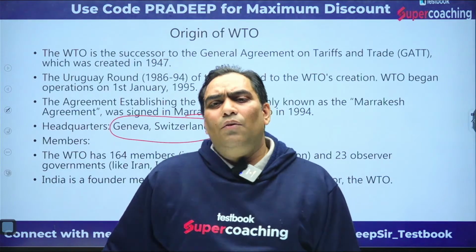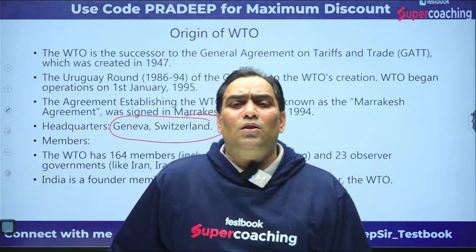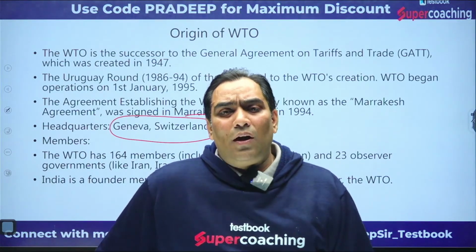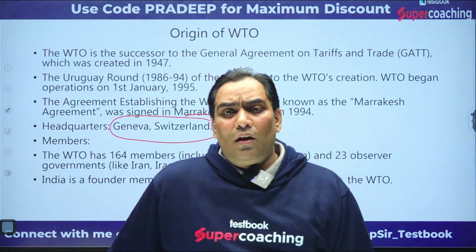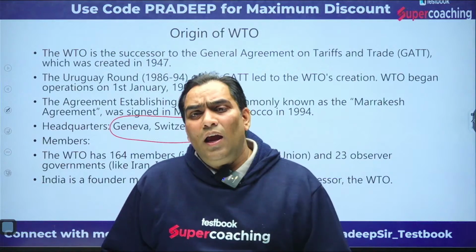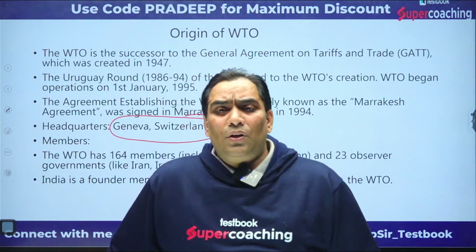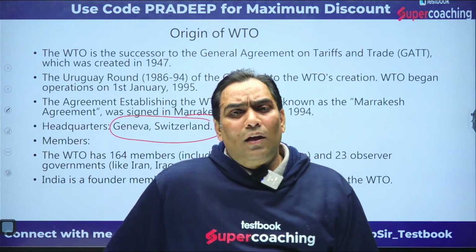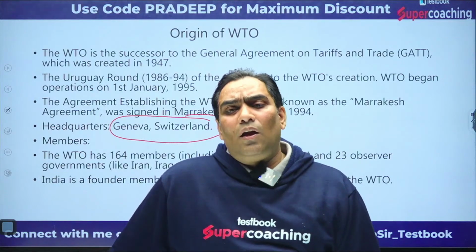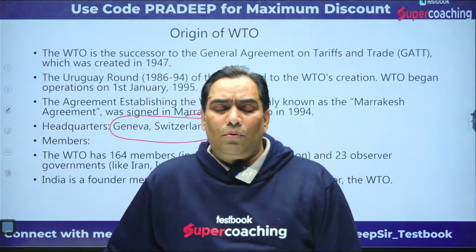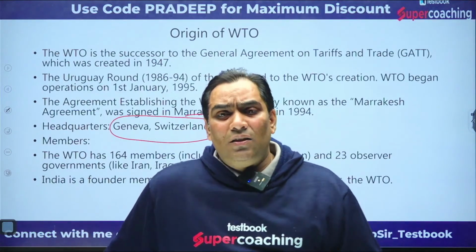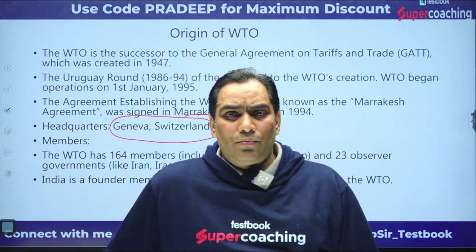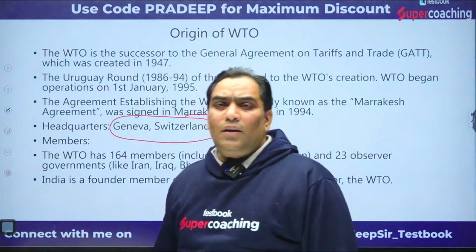So in different rounds the negotiation continued, and the genuine concerns of developing countries as well as developed countries were taken care of by the then Director General of GATT, Mr. Duncan, and efforts were made to materialize it, and then GATT was converted into WTO, the World Trade Organization.